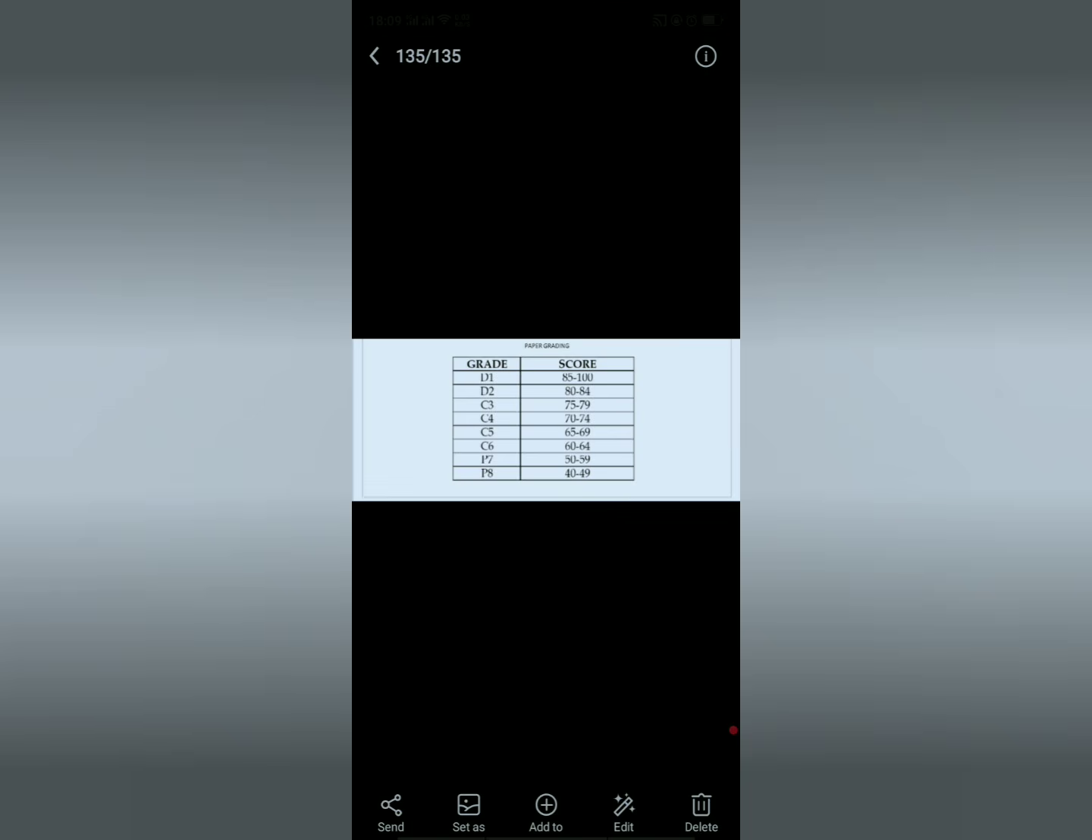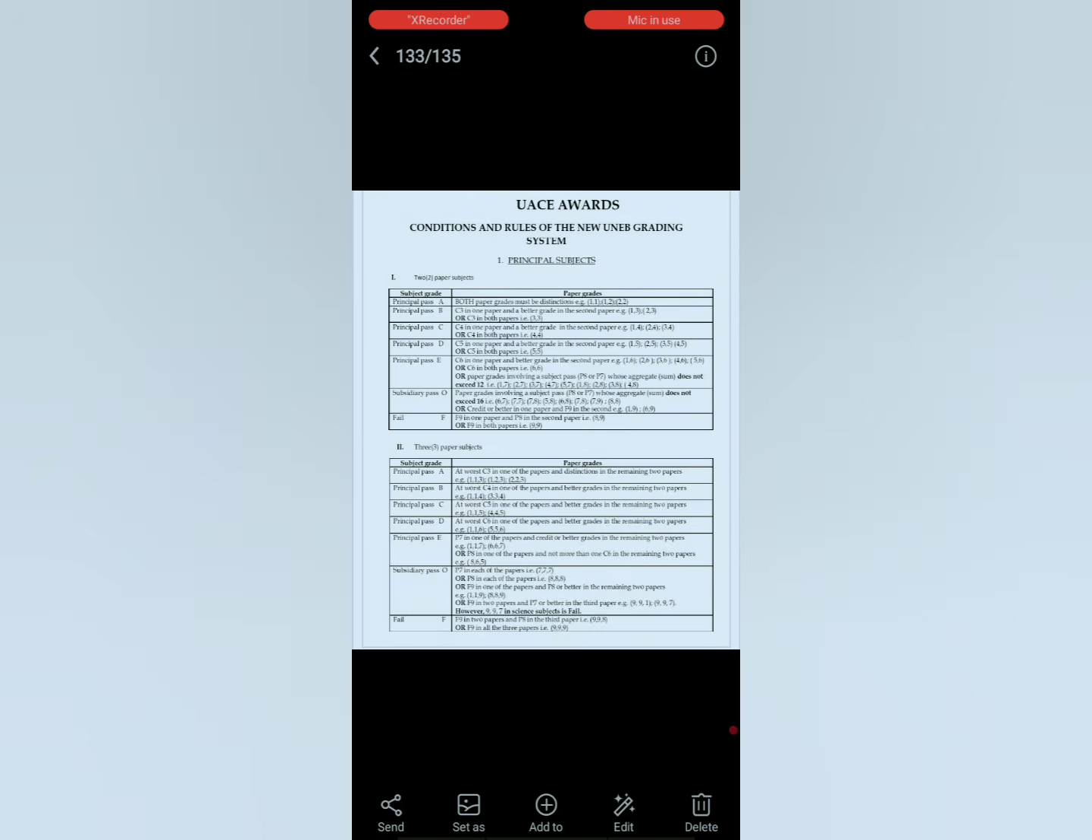From 70 to 74, you have a credit 4. From 65 to 69, you have a credit 5. From 60 to 64, you have a credit 6. And from 50 to 59, that is a pass 7. And from 40 to 49, you have a pass 8. And then from 0 to 39, you have an F9. This is how we are going to be grading our solves.